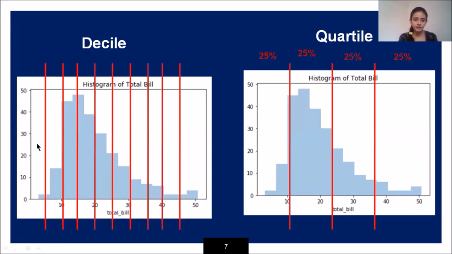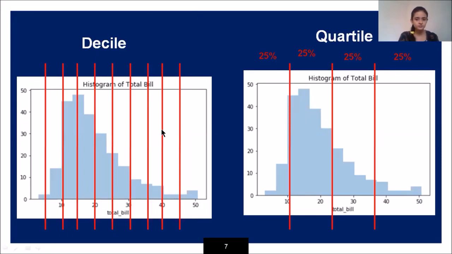So I'm dividing my whole data into 10 equal parts. Over here in the x-axis it shows my total values. My value starts with, suppose, 3, and my maximum value is, suppose, 50.8. Then I am dividing this whole data into 10 equal parts, and each part will be of 10%. So this is how my decile works.